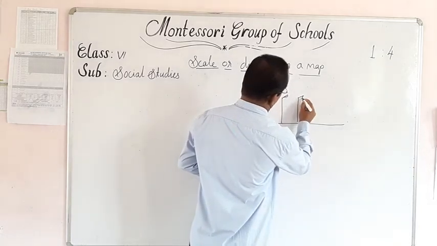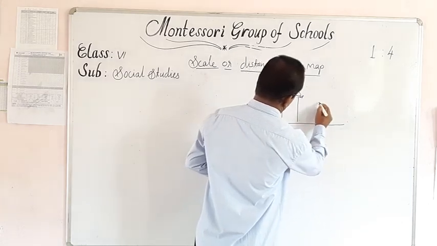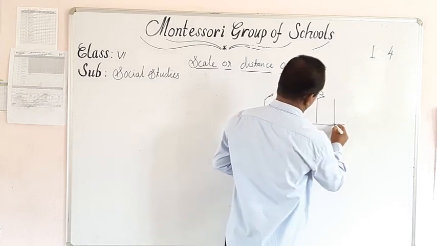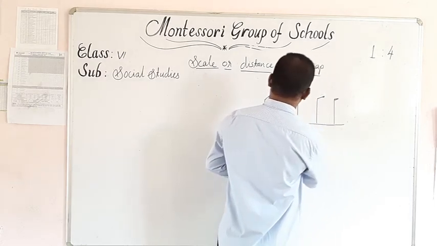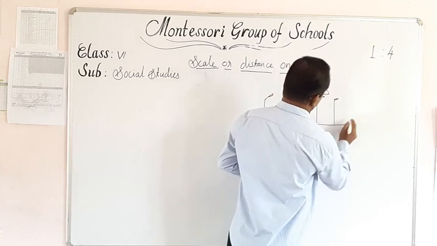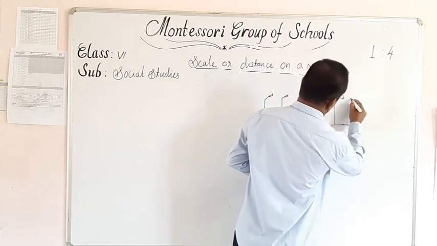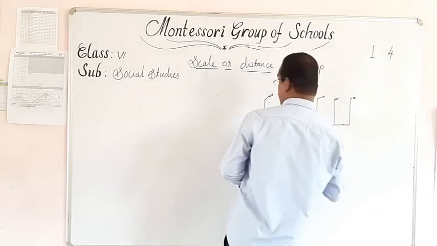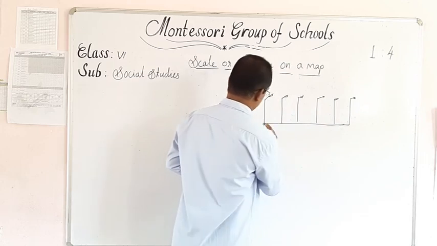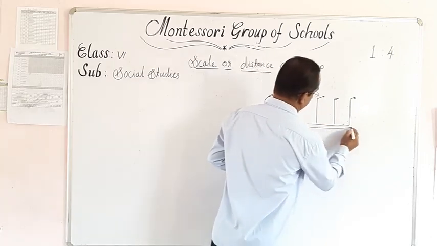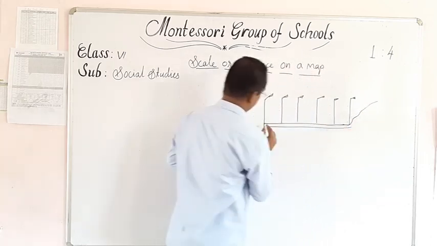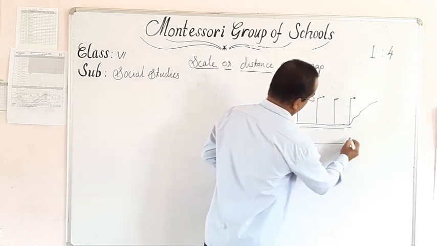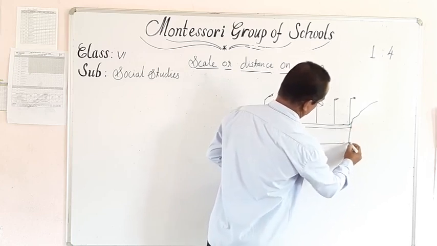Lamp posts, this. There are 6 posts on this bridge. This is a picture of the actual bridge.